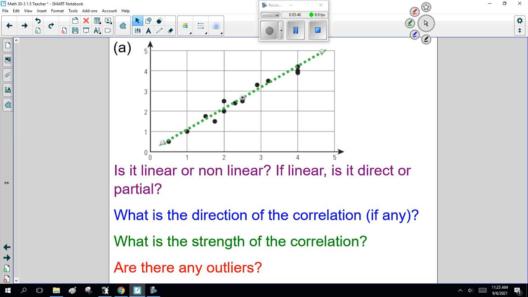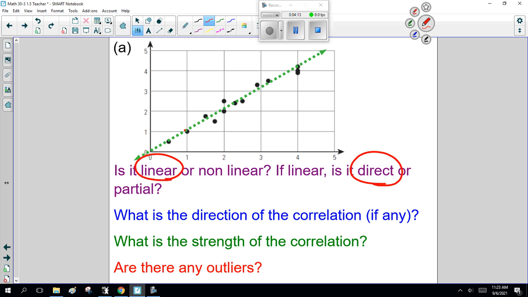I hope so. So, first things first, is it linear? Well, it definitely looks linear. Now, is it direct or partial? Does this look like it goes through the origin? I think it does. Now, once again, that's direct. Partial means it's not going through the origin.